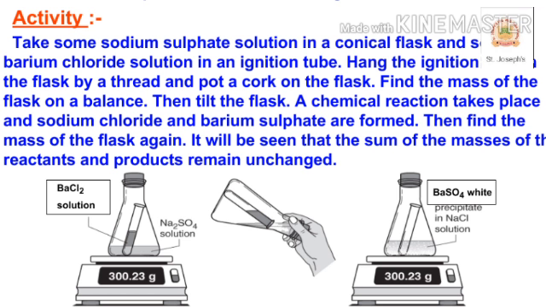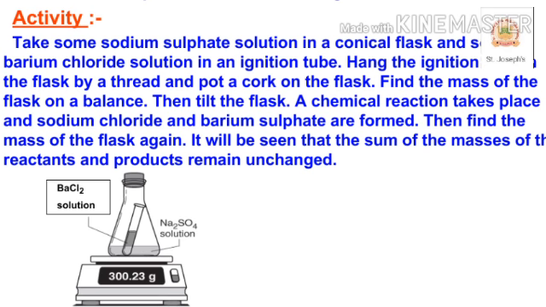Take a little amount of solution of Y in a conical flask and some solution of X in an ignition tube. Hang the ignition tube in the flask carefully. See that the solutions do not get mixed. Put a cork on the flask. So after setting up the experiment, you have to place it on the weighing machine. Before the reaction and after the reaction, we are going to check the mass, what happens to the mass of the reaction.